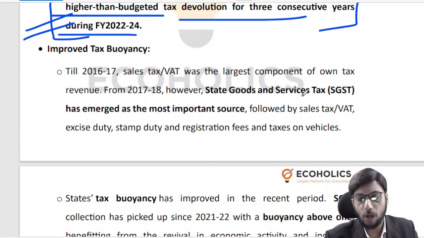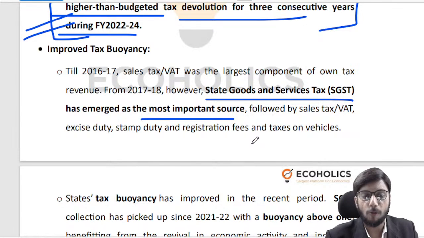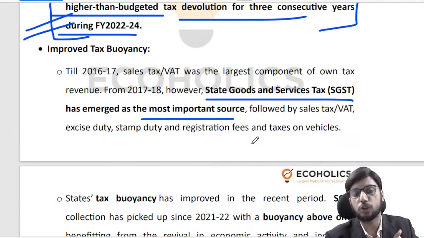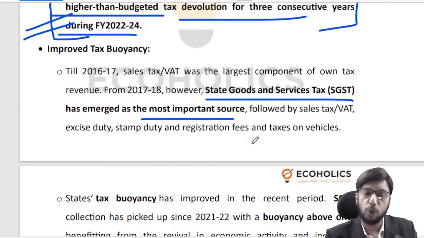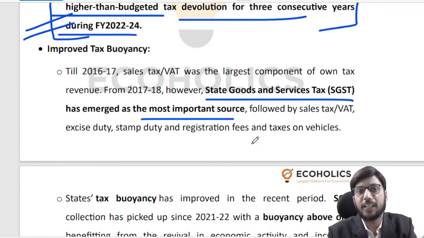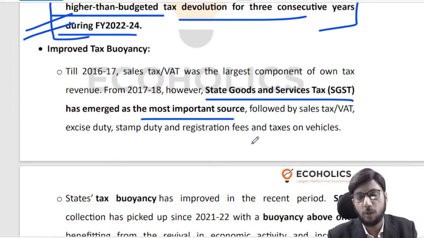Apart from that, the way things stand right now, SGST is the most important source of tax revenue for the state government. Earlier there used to be sales tax, VAT, etc. You know that when we brought GST into place, the states gave up a lot of their tax sovereignty, meaning that they gave up a lot of taxation rights, and the powers related to taxation for all the states were pooled together, and we created a GST framework for the entire country, one common coordinated framework. So state GST is a very important source. So there is some buoyancy in that.